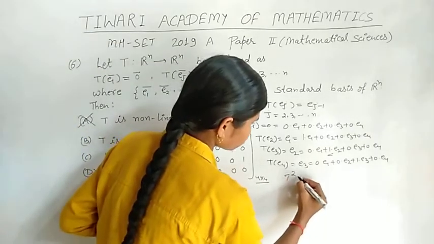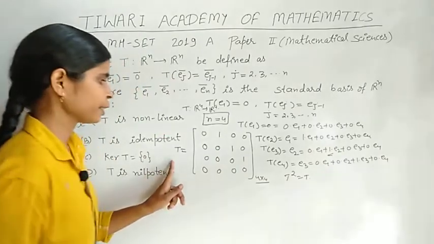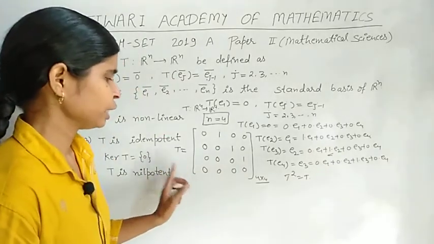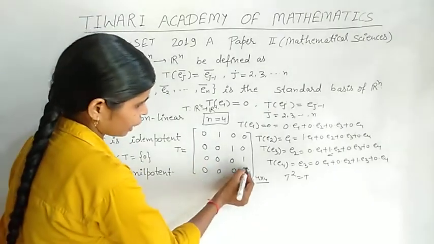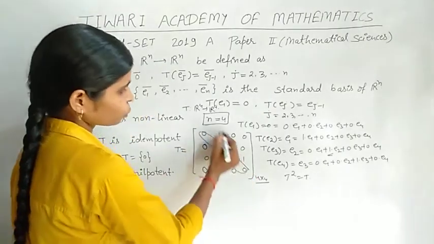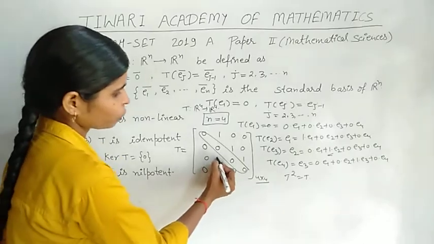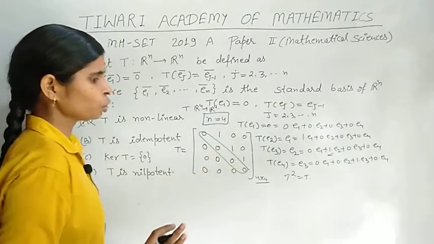Second, option B, T is idempotent. Idempotent means T square is equal to T. If we take T square, its answer is not equal to T because its diagonal elements are 0 and the sum of its super diagonal elements is non-zero.